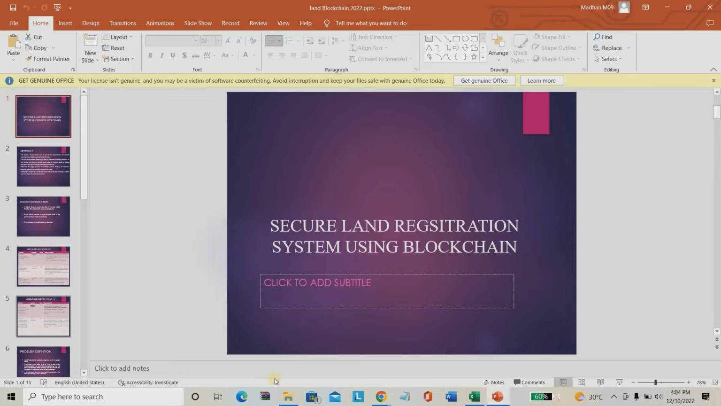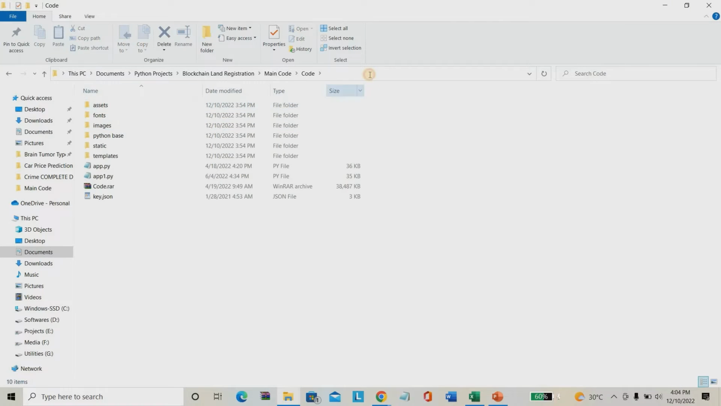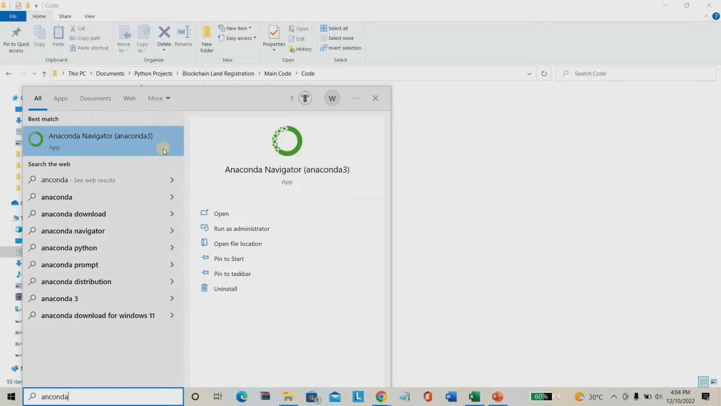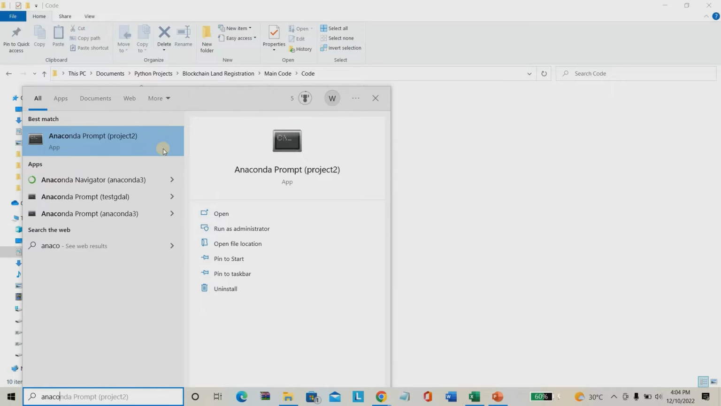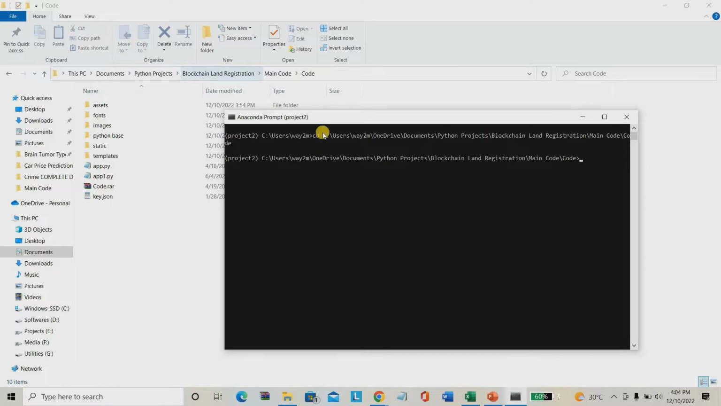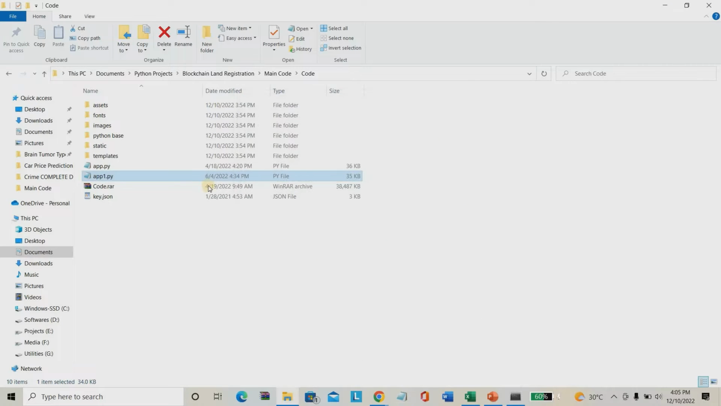So without wasting much further time, I'm going to run this project for you. This is the project code. I'm opening the project code here. To run the project, I'm opening the Anaconda command prompt. I'm putting the path of the code where it's present, using cd space. Then this is my main code, app1.py. I'm going to run that main code.